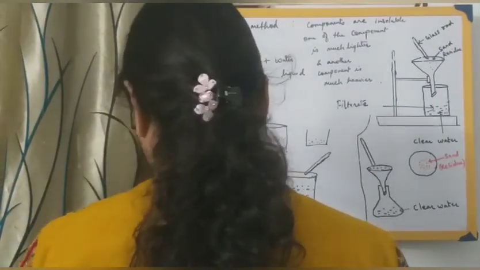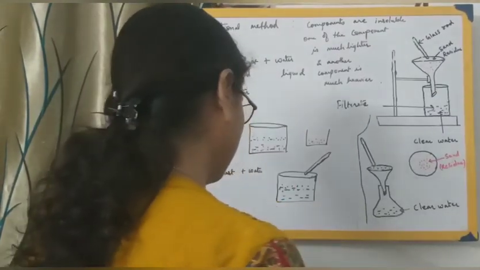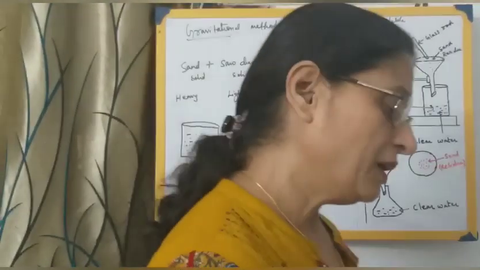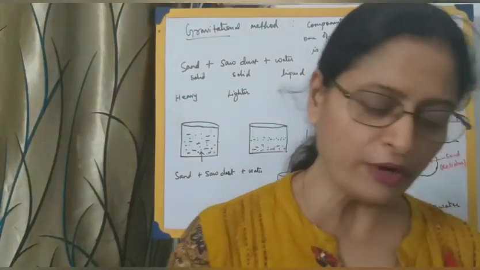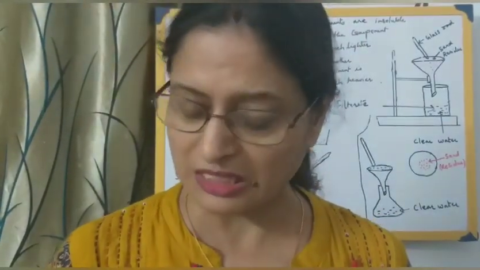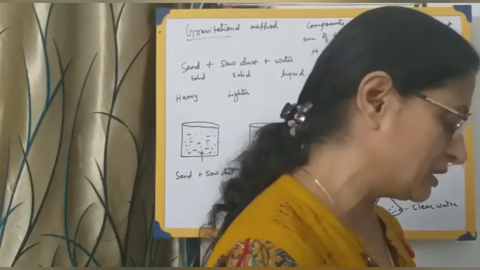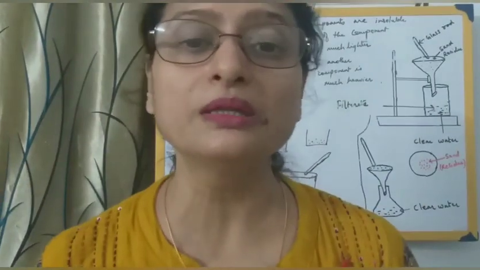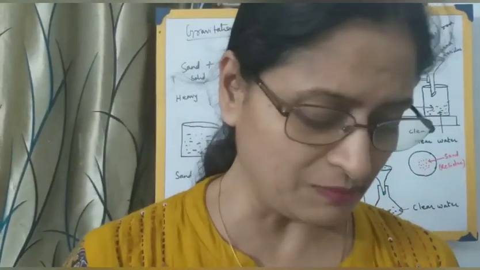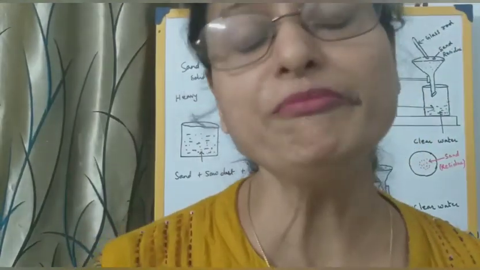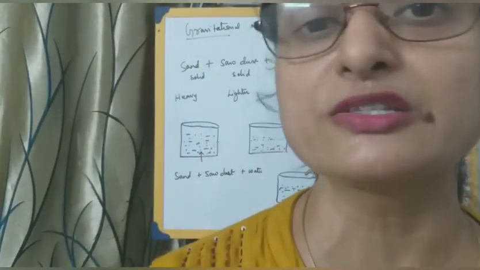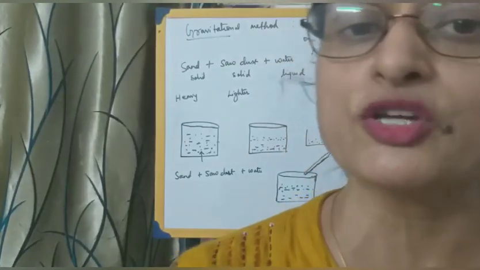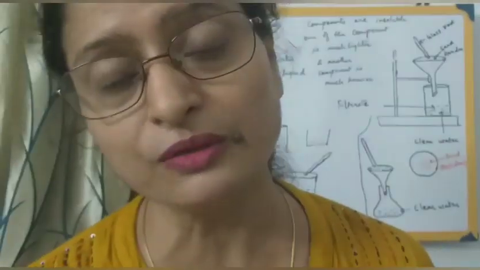So here, as far as I remember, we have included all the methods over here. Let me go through the points. Fine. So not all the methods of separation, today we have finished with 5 methods of separation. Let me count 1, 2, 3, 4, 5 methods of separation we have completed. There are a few more methods of separation. We'll continue in the next video with the remaining processes. Thank you, students.